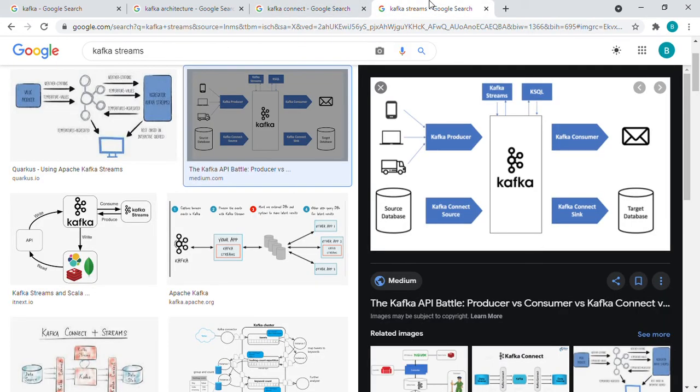Normally, Kafka Streams are used to perform any action or retrieval on any specific data. Suppose here is a truck and here is a computer, and these three are clients. Suppose you want to store the specific truck numbers which carry a certain amount of load. Kafka Streams helps you to do that.